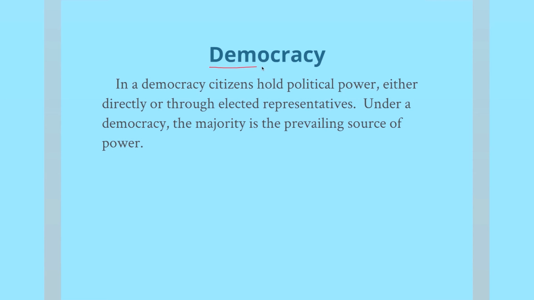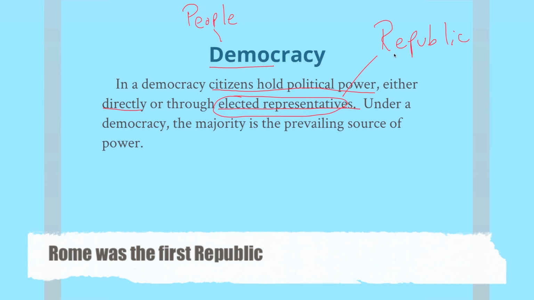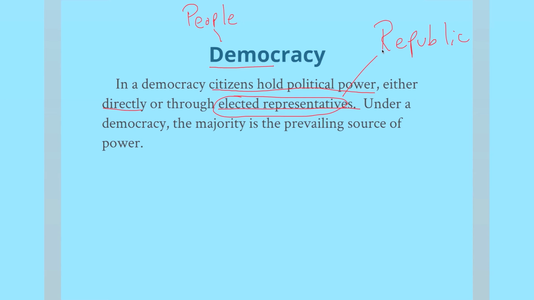The prefix to democracy is demo. Demo means people. So this is a government of the people. In a democracy, citizens hold political power, either directly or through elected representatives. When it's through elected representatives, that's what we call a republic. And a republic is a type of democracy, and it's the type of democracy we have here in America.